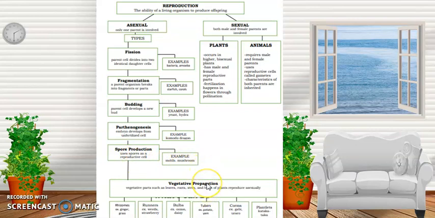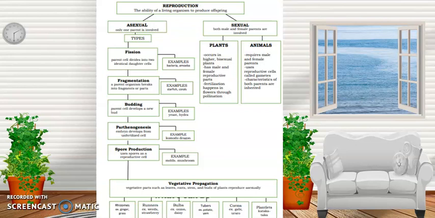Then, we have vegetative propagation. So, itong type of asexual reproduction na ito ay gumagamit ng mga vegetative parts like the leaves, the roots, the stem, and the buds of plants. And they reproduce asexually. So, under vegetative propagation, meron tayong 6 na types.